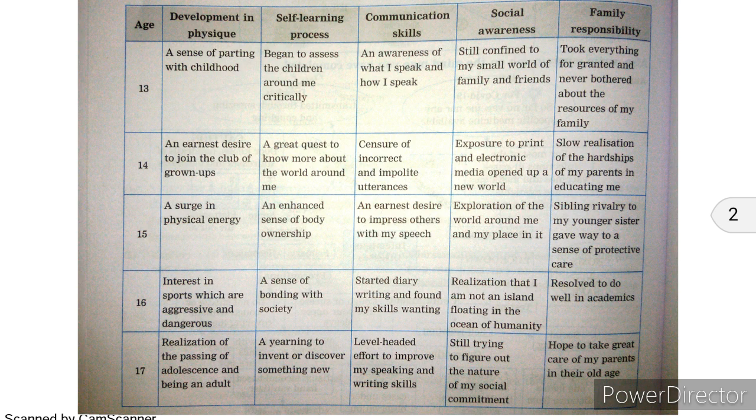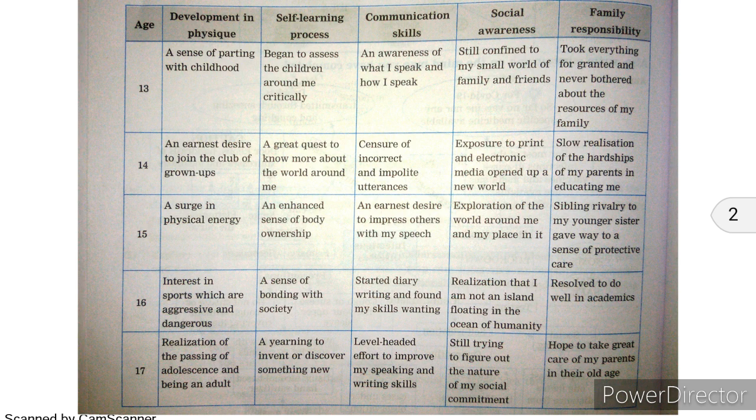The next is social awareness: explorations of the world around me and my place in it. When we think about social awareness at the age of 15, what happens? We try to explore, we try to establish our own place in the society. The next is family responsibility, right? Sibling rivalry with my younger sister gave way to a sense of protective care.